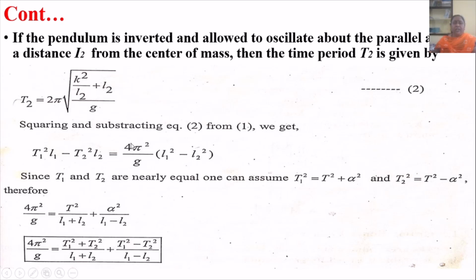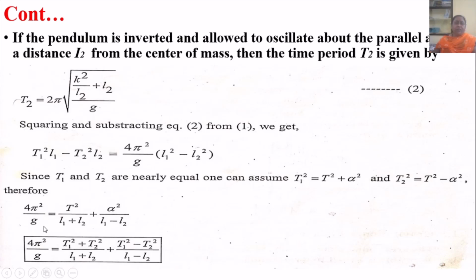Now squaring and subtracting equation 2 from 1, we get T1 square L1 minus T2 square L2 equals 4 pi square upon g, in bracket L1 square minus L2 square. Since T1 and T2 are nearly equal, one can assume that T1 square equals T square plus alpha square and T2 square equals T square minus alpha square.